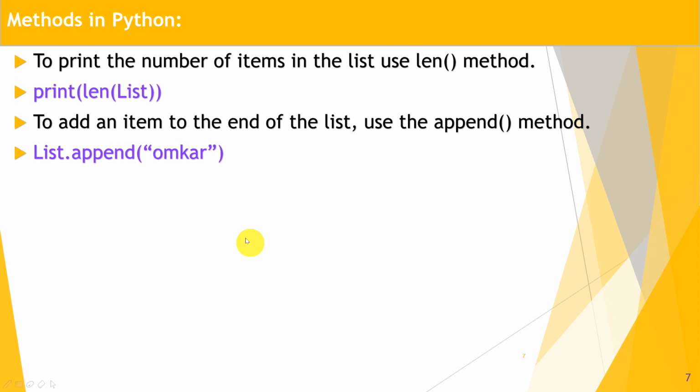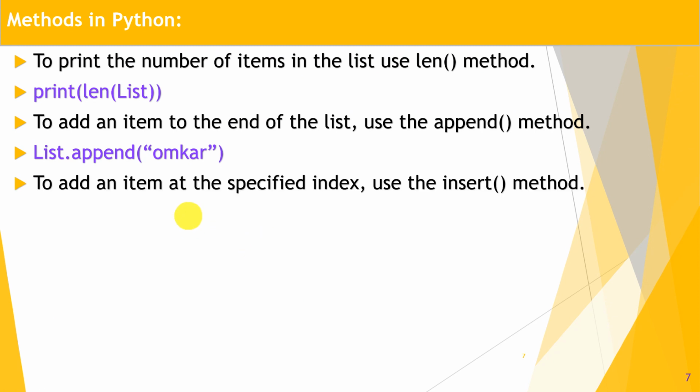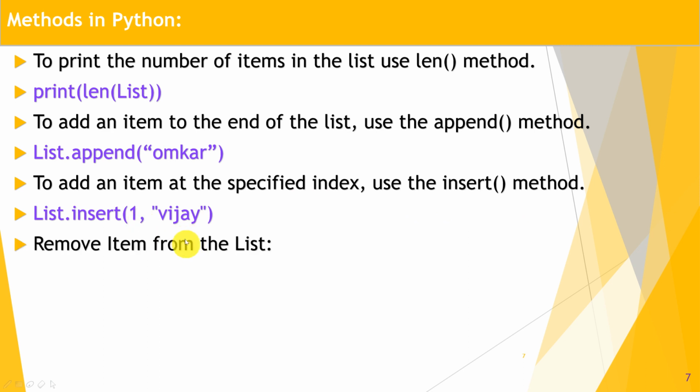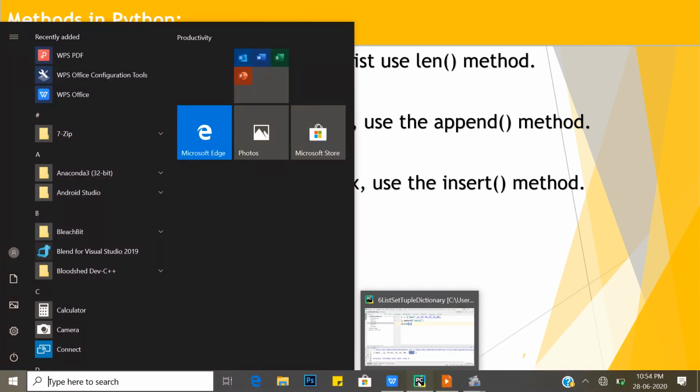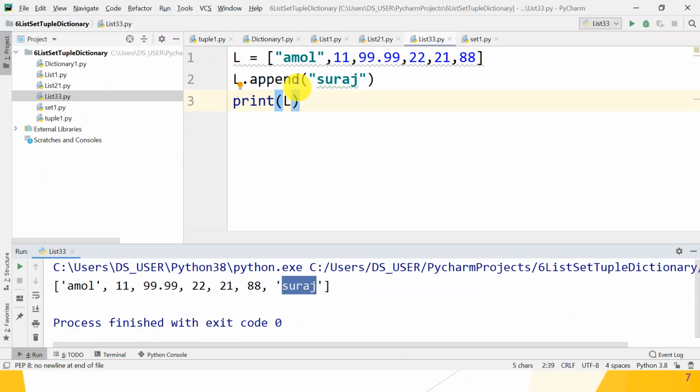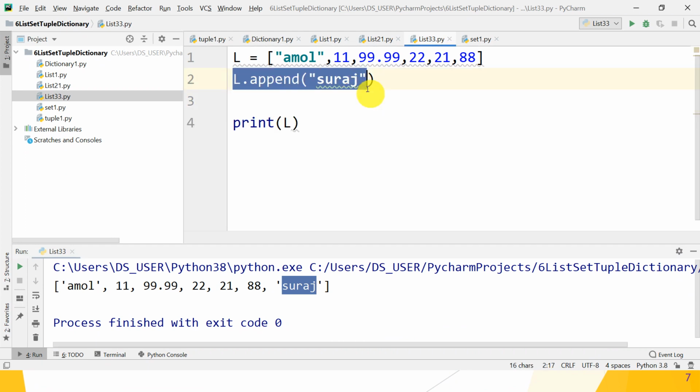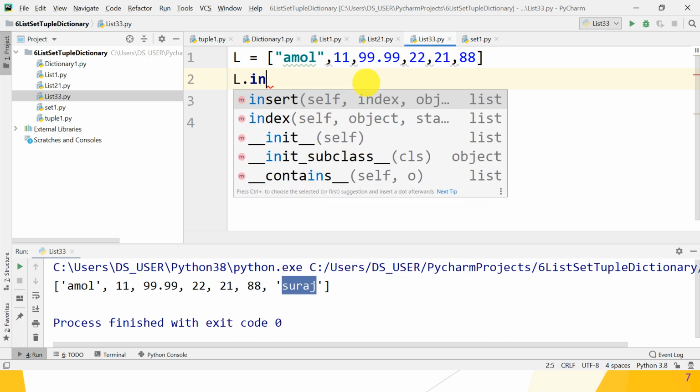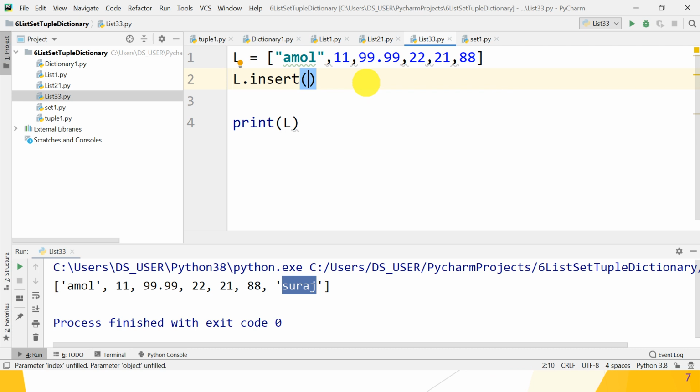Next, to add an item at a specified index, use the insert method. It inserts the element at the specified index of the list. So does it work? Yes, the insert method. After appending, remove this one and use L1.insert. It takes the index where you want to insert and which element.